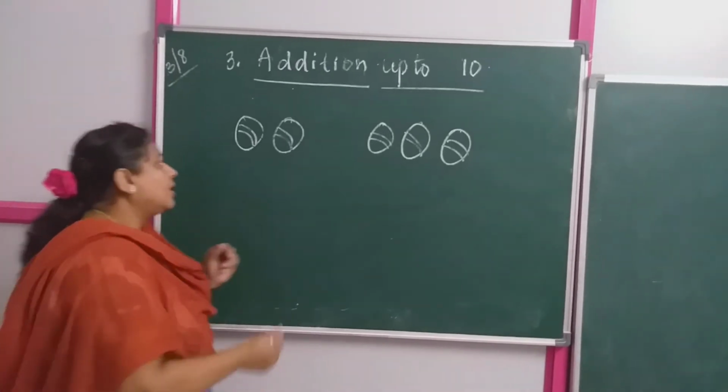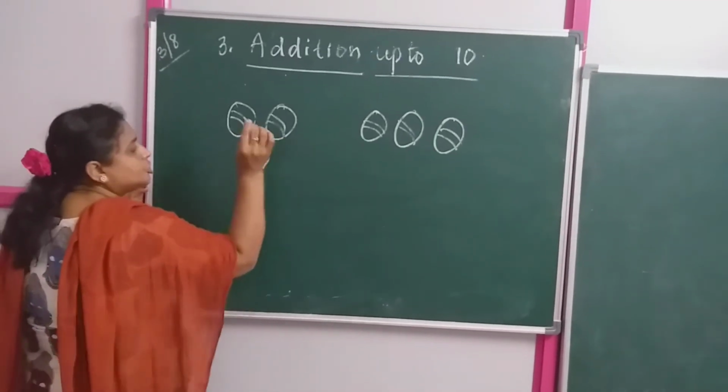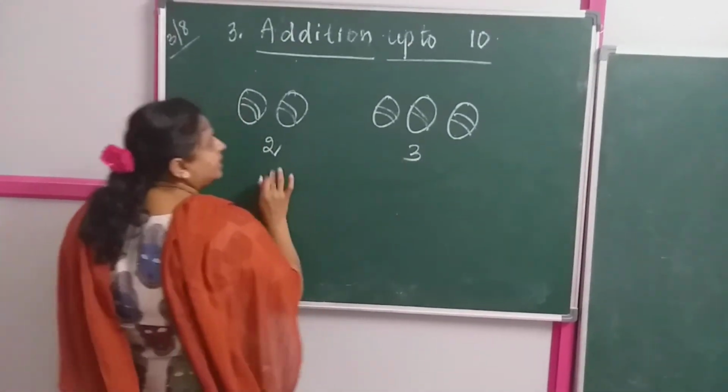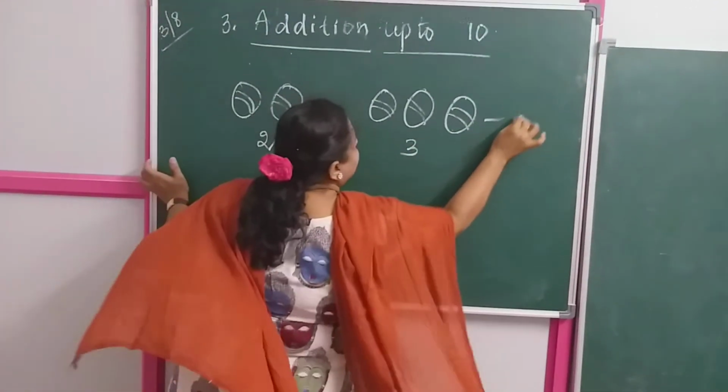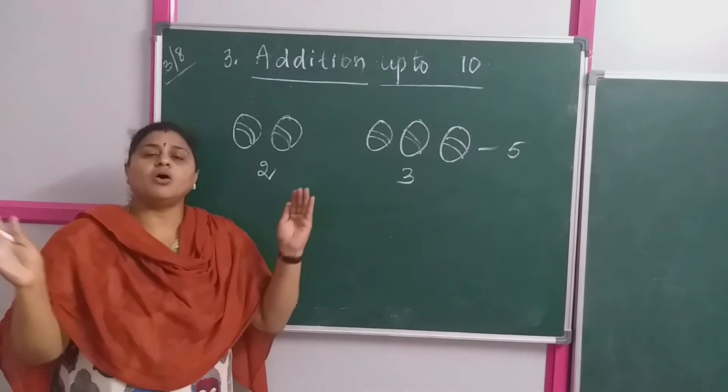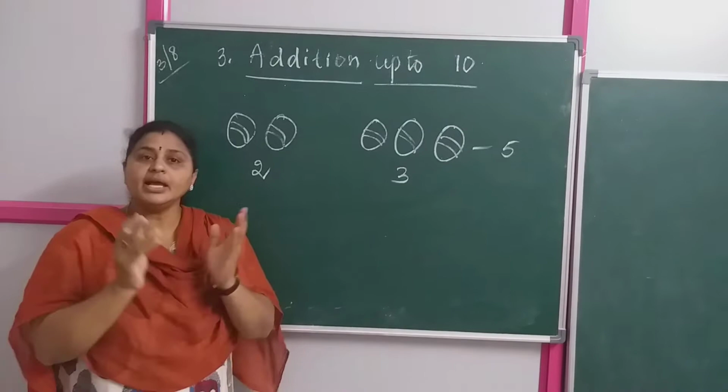Got it? Now, so 1 and 2, 1, 2, 3. So these 2 and 3. Total how many balls are there? 5 balls. So summing up or putting all together is nothing but the addition.